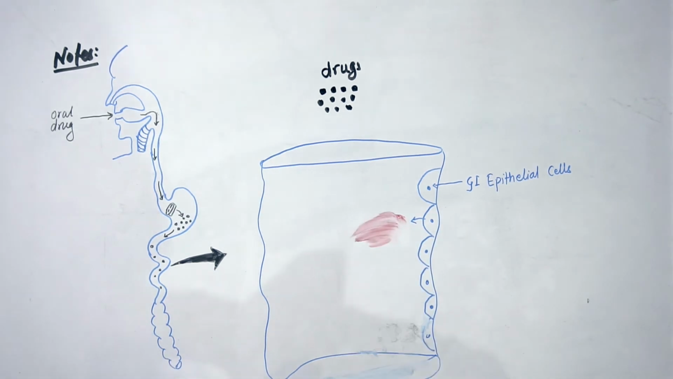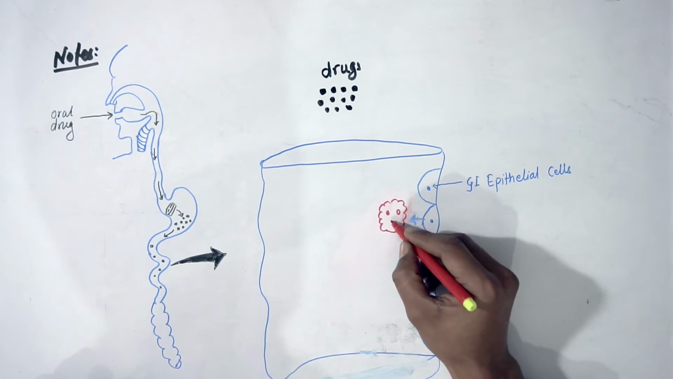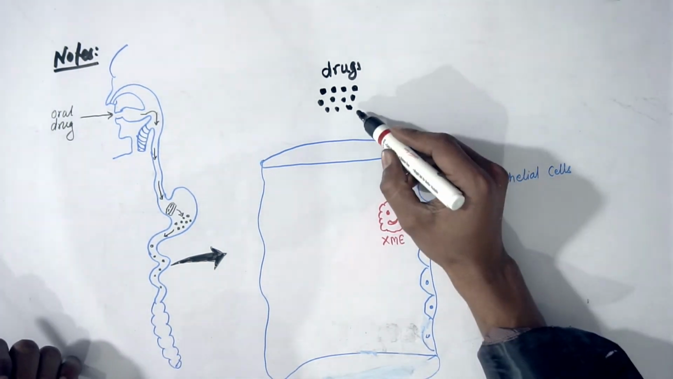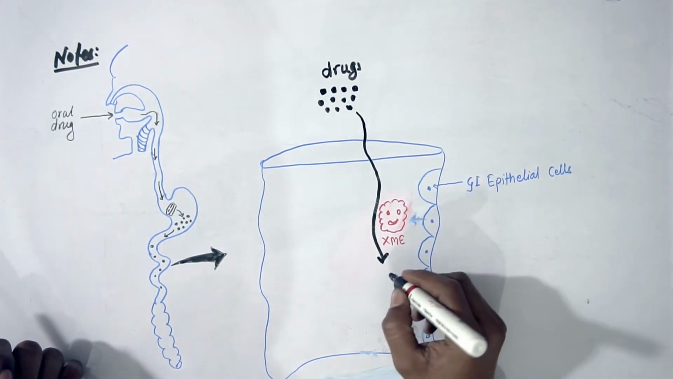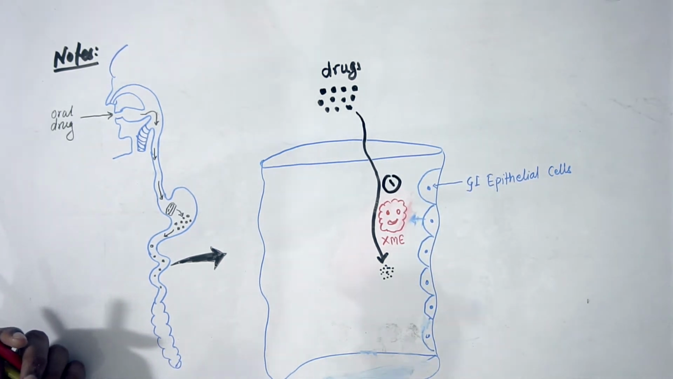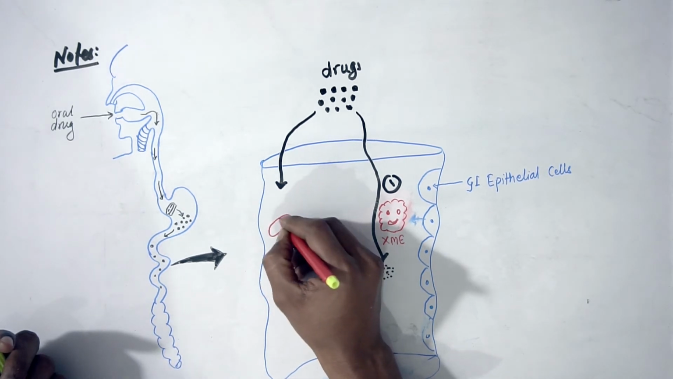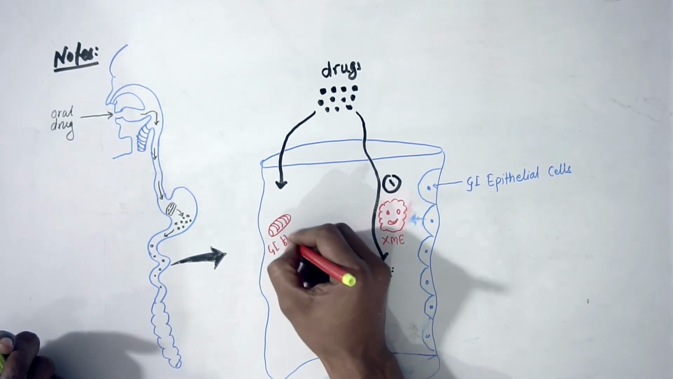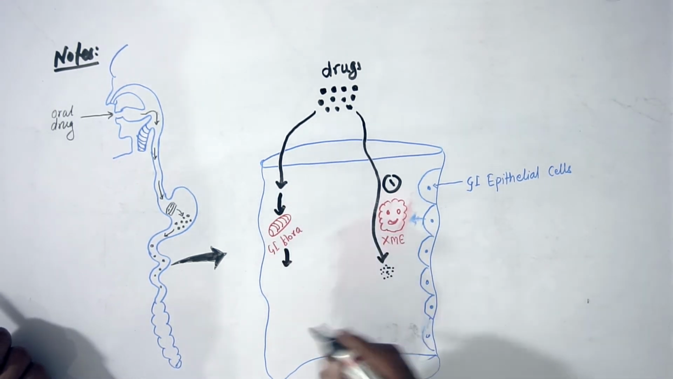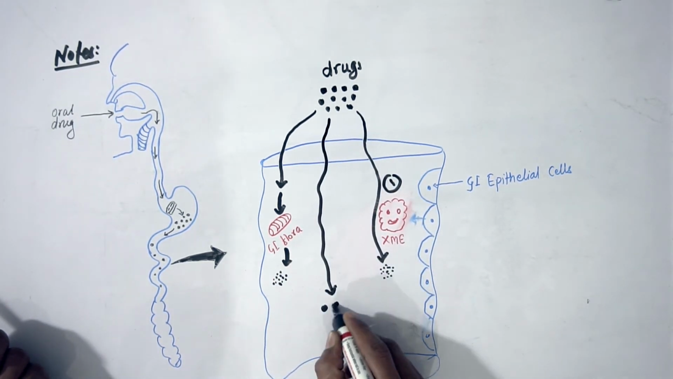Okay, let me draw in a different way. So this is our xenobiotic metabolizing enzyme, and when the drug passes through the GIT, especially the small intestine, a small quantity of drug will get exposed to xenobiotic metabolizing enzymes, which are produced by GI epithelial cells, and get destroyed. Similarly, some of the drug may get exposed to GI flora, which are microorganisms. They will metabolize it and destroy it. But most of the drug will remain unchanged.